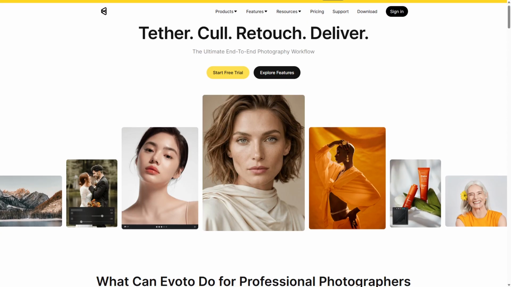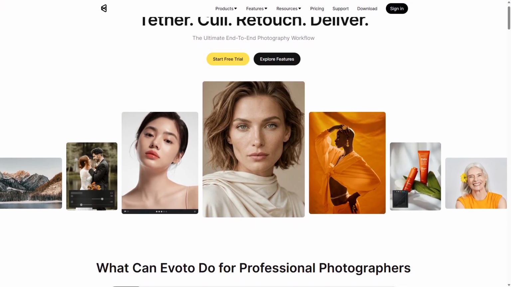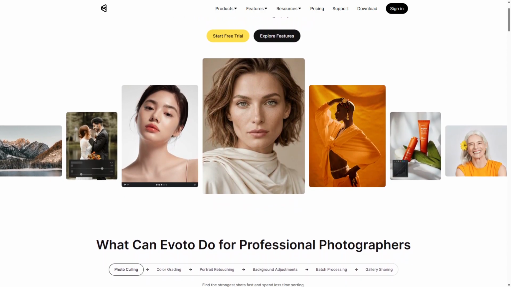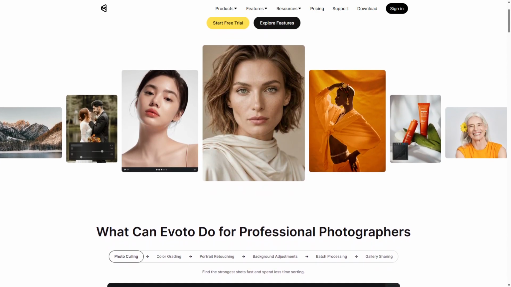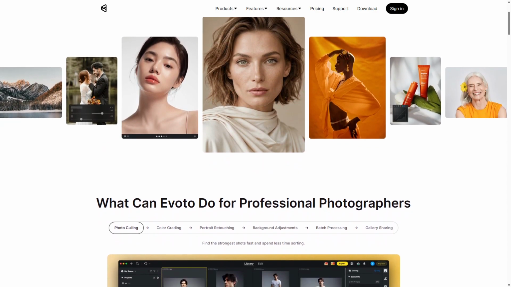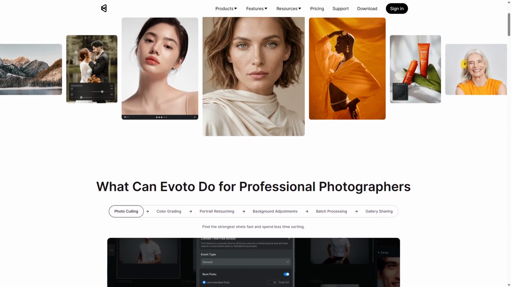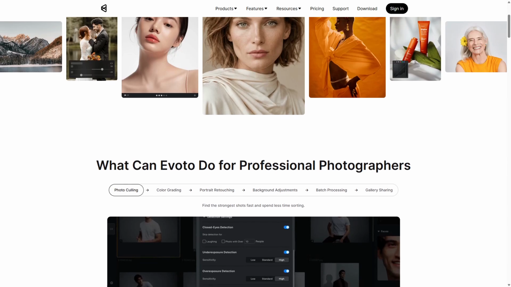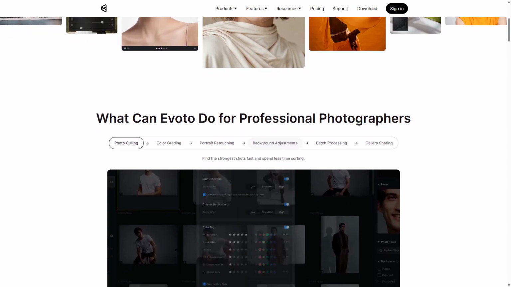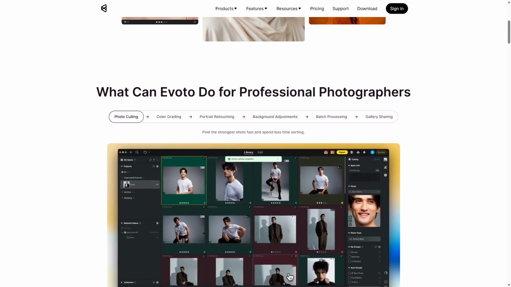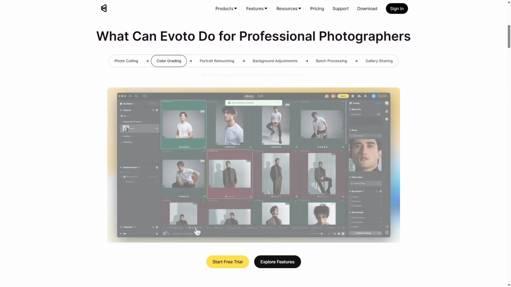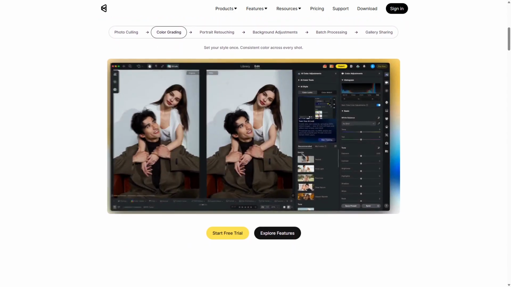Using advanced machine learning algorithms, it analyzes your photos and applies optimized enhancements like color correction, exposure adjustments, and noise reduction instantly. This makes Evoto AI ideal for users who want fast, high-quality edits without spending hours fine-tuning settings. Its strengths lie in its simplicity and ability to produce professional-looking results quickly, especially for batch processing large numbers of images. However, the reliance on automation means it offers limited manual controls, which may not satisfy users looking for granular editing capabilities or creative freedom.